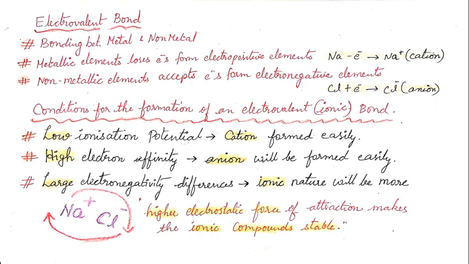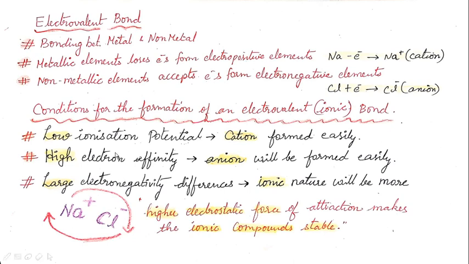And we have certain conditions for the formation of this electrovalent bond. So what are the conditions for the formation of an electrovalent bond, otherwise termed an ionic bond? Here we are listing three main conditions. What are they? It should have a low ionization potential. You might remember the periodic properties learned in the last chapter. We have to recall those properties here.